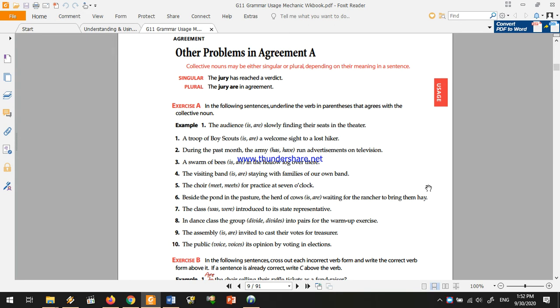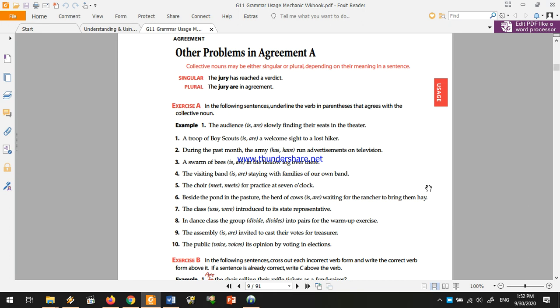We're using just one word to address a group of people or things. For example, the word jury, or team, or family. These are all examples of collective nouns.